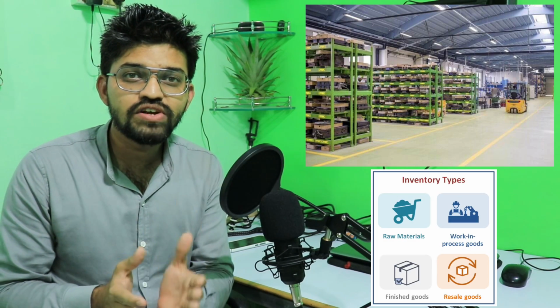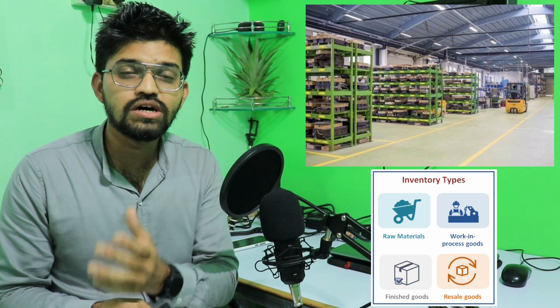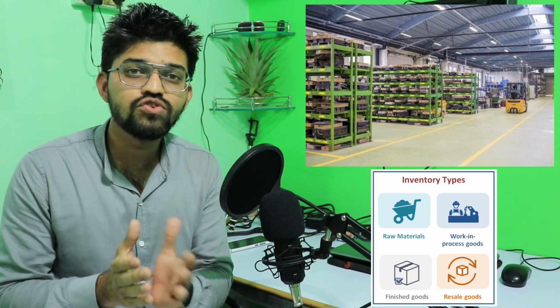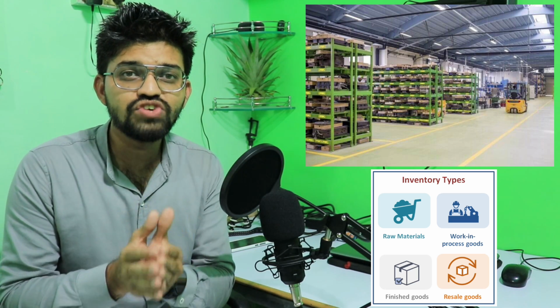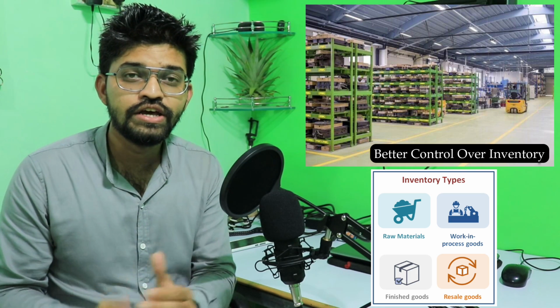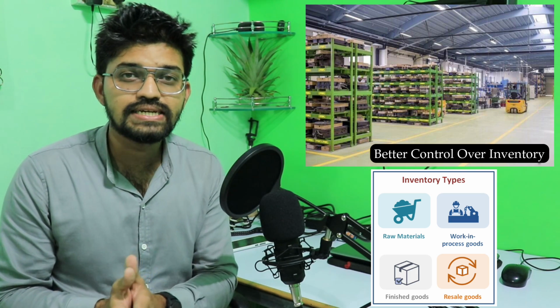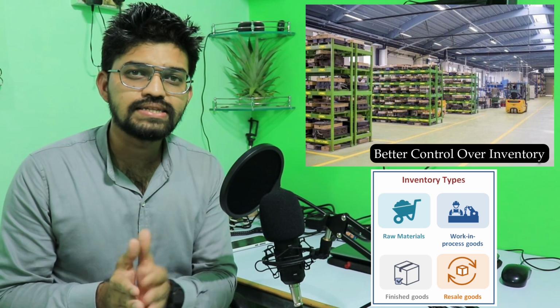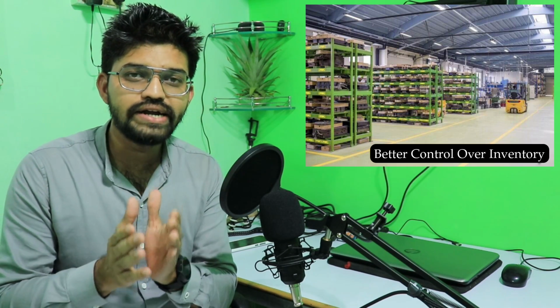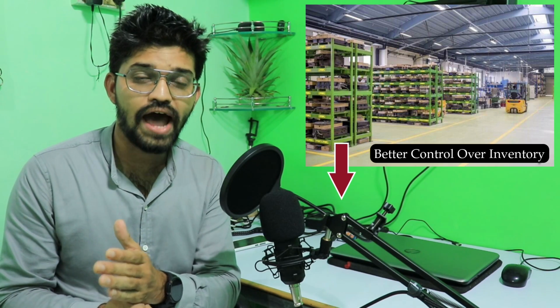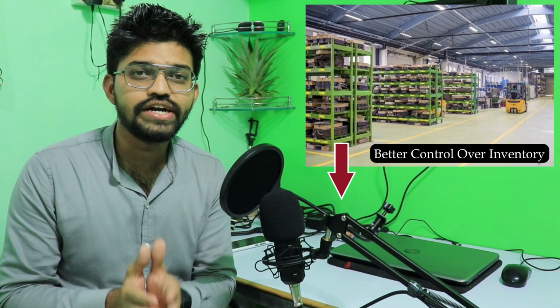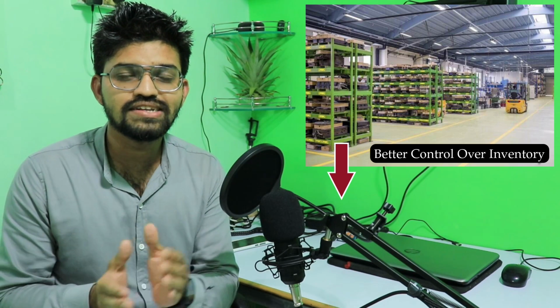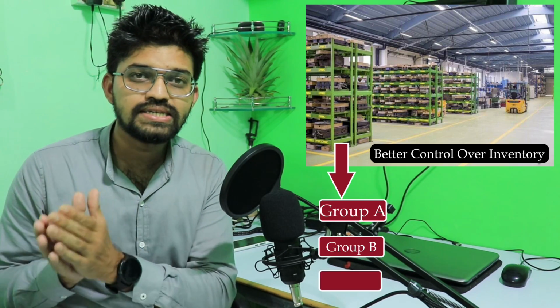It can be semi-finished goods, finished goods, or else raw materials. We have to achieve better control over the inventory. So that's why ABC analysis is carried out. So guys, in ABC analysis, the stock or the items which are there in the industry, or the resources that we have, get classified into three different groups. That is nothing but group A, B and C.